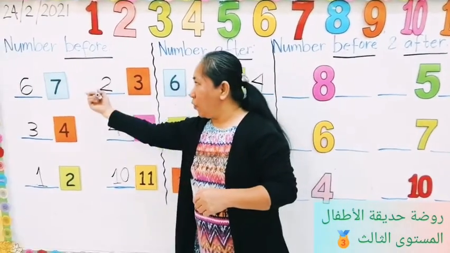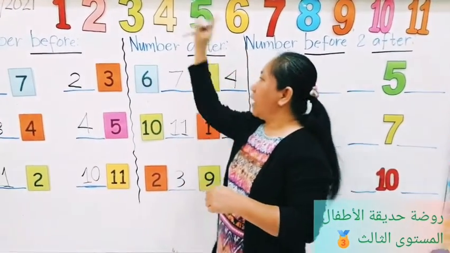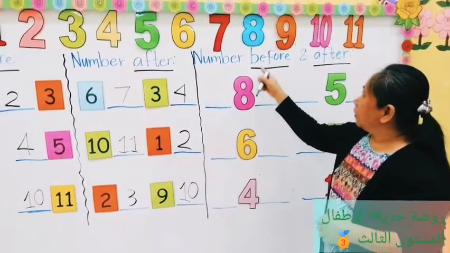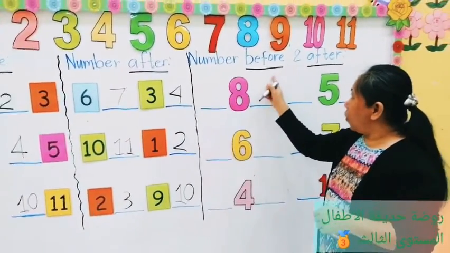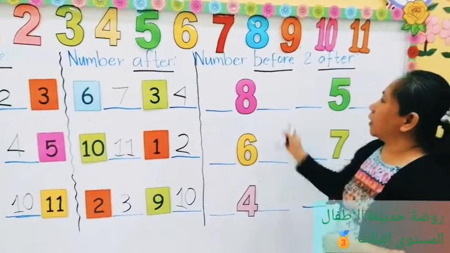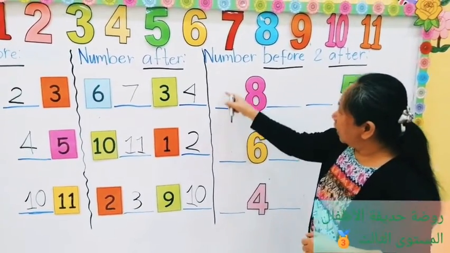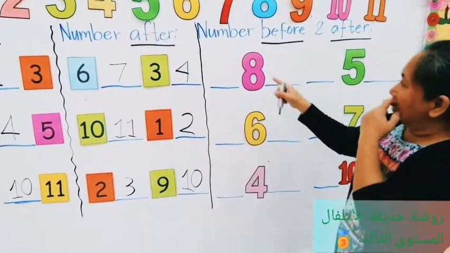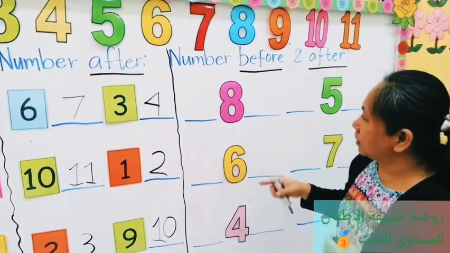Okay, this one before and this one after. Okay, now here number before and after. Yani before and after. Okay, so this is number, what number it is? See what number it is?